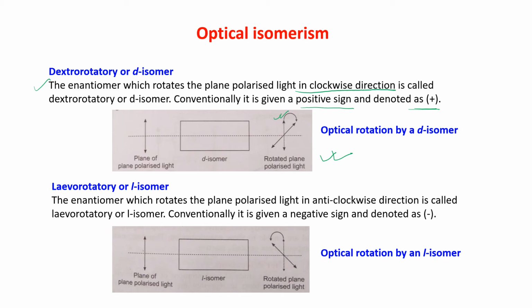Levorotatory or L isomer: the isomer which rotates the plane polarized light in the anti-clockwise direction is called levorotatory or L isomer, and it is given a negative sign. Just see that this was the first case and it is rotating to the left hand side, that means anti-clockwise. So this is the figure and this is your L isomer, levorotatory.